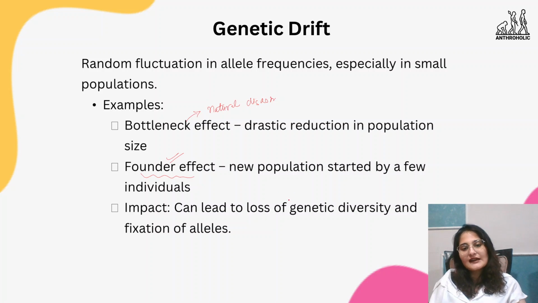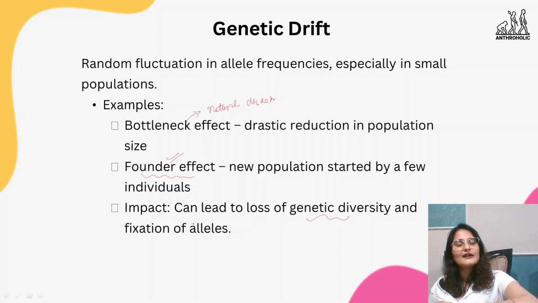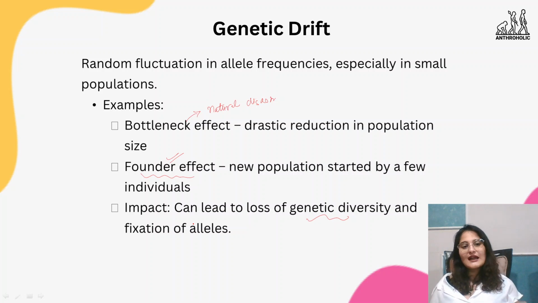And then the impact: it can lead to loss of genetic diversity and fixation of alleles, right? So over time, genetic drift can lead to a fixation, that is 100% frequency, or a loss of genes, that is 0% frequency of that particular allele. So for one trait or another, it can either be that the entire population has that gene, or nobody has that gene. That is the impact.